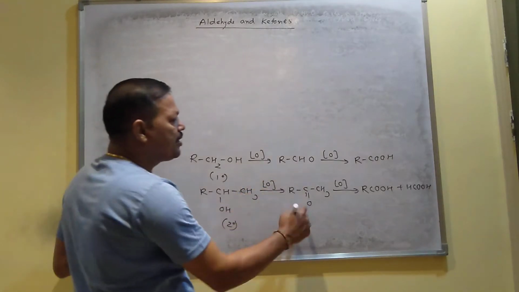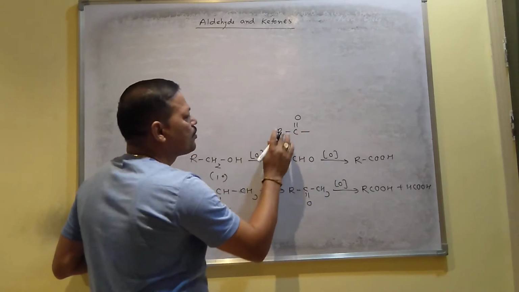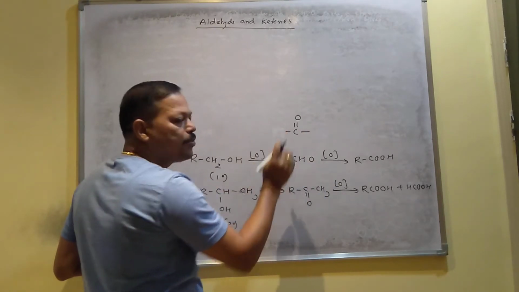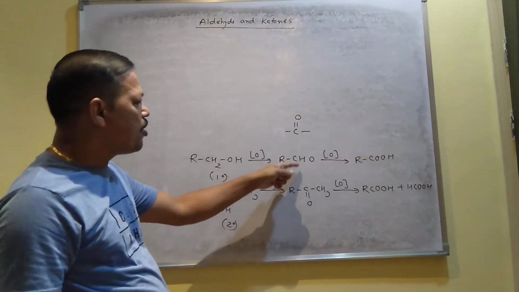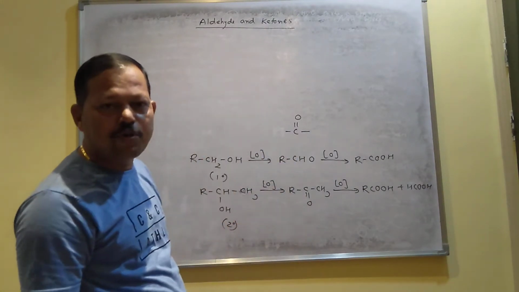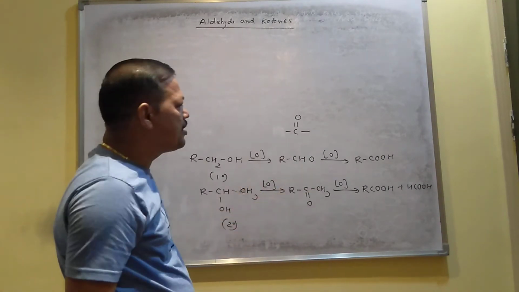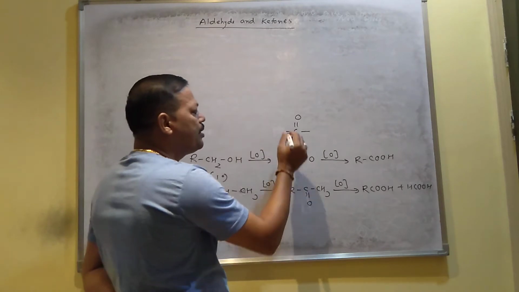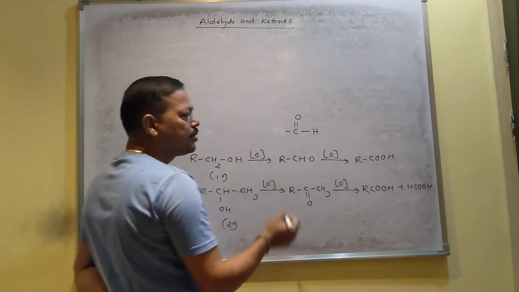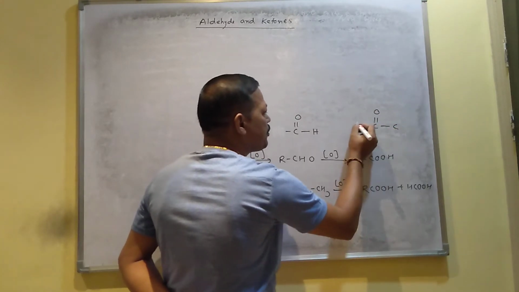And both aldehyde and ketone contain the CO group like this. This CO group is called the carbonyl group, and since both compounds contain the carbonyl group, aldehydes and ketones are commonly called carbonyl compounds. The structural difference between aldehyde and ketone is, in the case of aldehyde, the carbonyl group contains hydrogen, and in the case of ketone, the carbonyl group contains carbon on both sides.